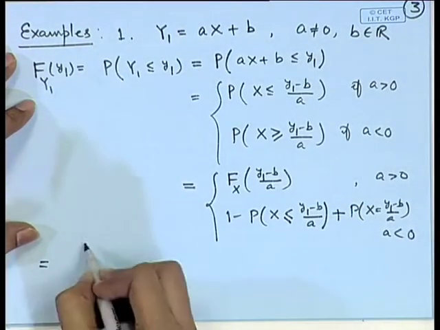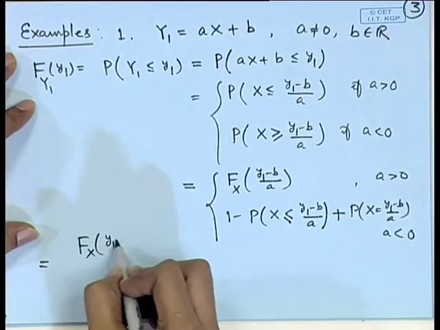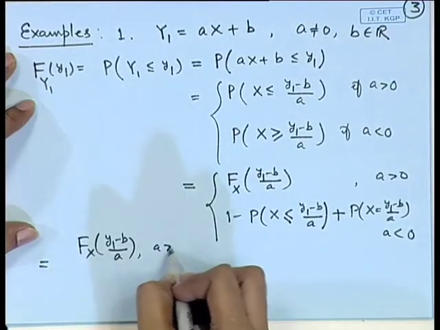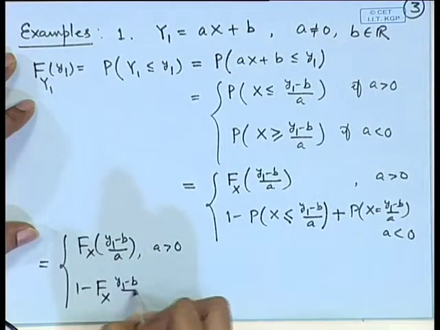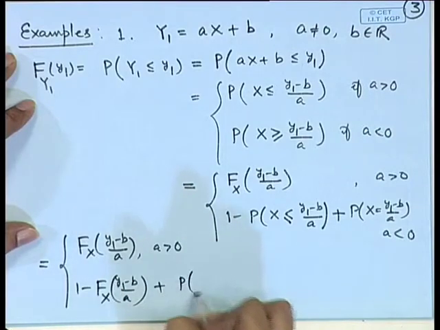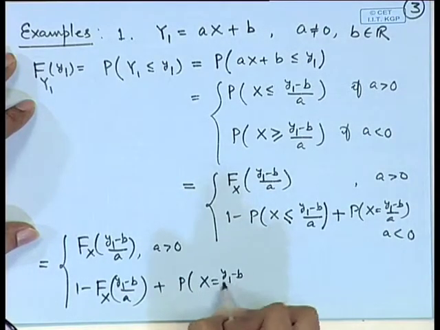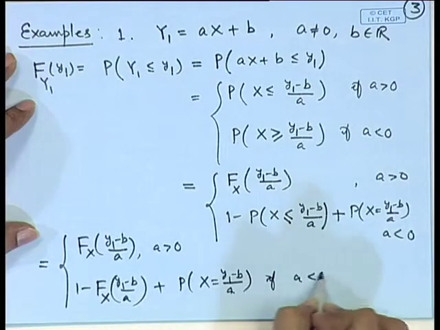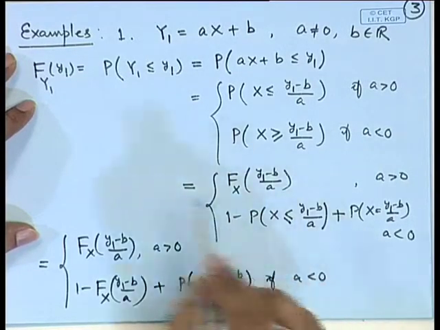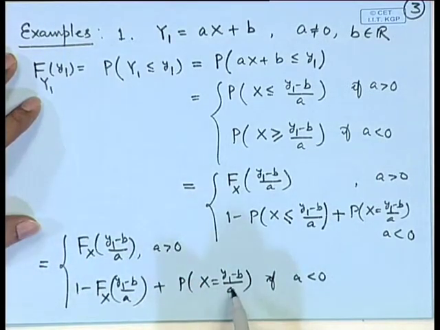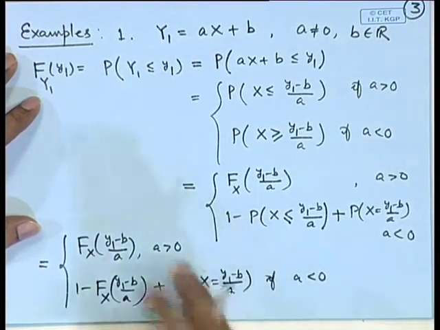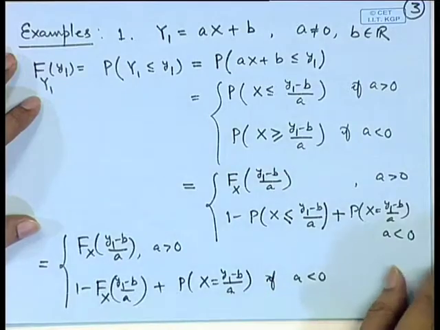So, this is equal to F x at y 1 minus b by a, if a is positive, and 1 minus F x at y 1 minus b by a plus probability of x is equal to y 1 minus b by a, if a is negative. Therefore, you can see that the CDF of y 1 is well determined. Another thing that we can note here is that if x is a continuous random variable, then this probability will be 0. So, we will have only these terms here. Let us take another example.